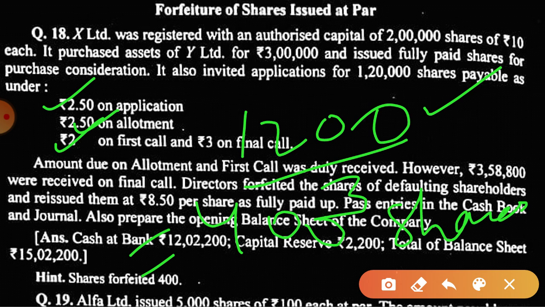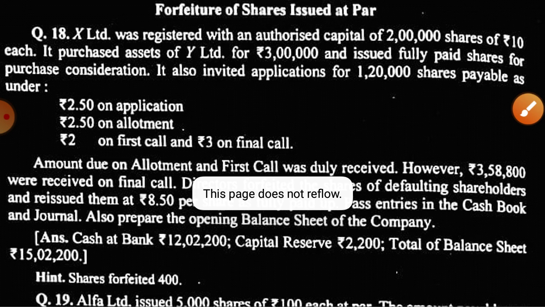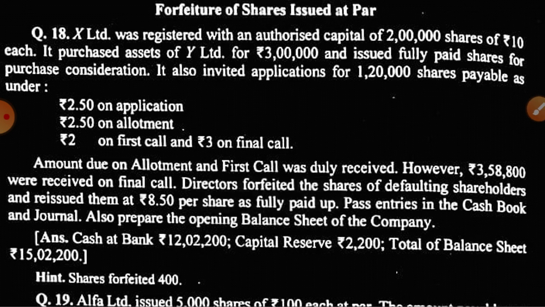Now they are reissued at 8.5 rupees. Is this point clear? So what will be the next entry? Bank account debit, share forfeiture account debit to share capital account. Now share capital will be credited by 4000.